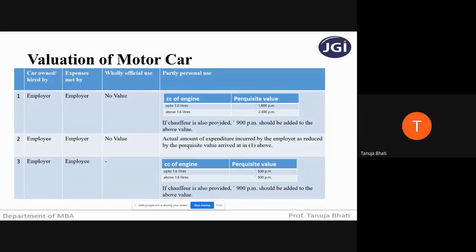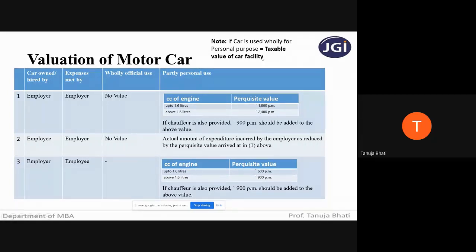Very important is, suppose the car is completely used for private purpose. Suppose the employer is giving a car to the employee which is 100% used for private purpose, that I have not covered here. Note, if the car is used only for personal purpose, the taxable value of the car facility will be whatever actual expenditure relating to the car is borne by the employer.